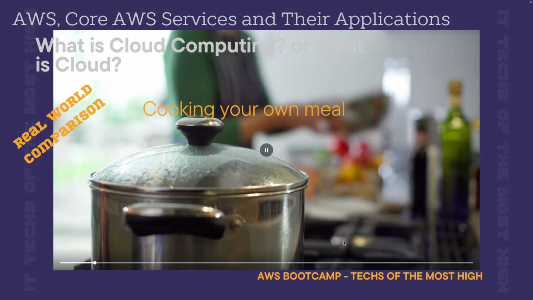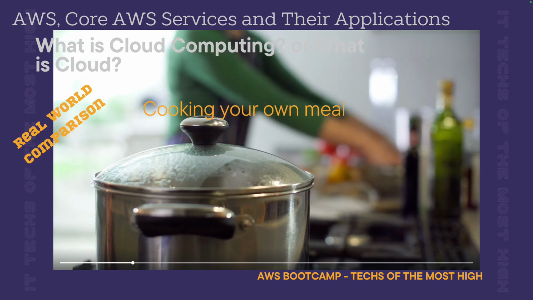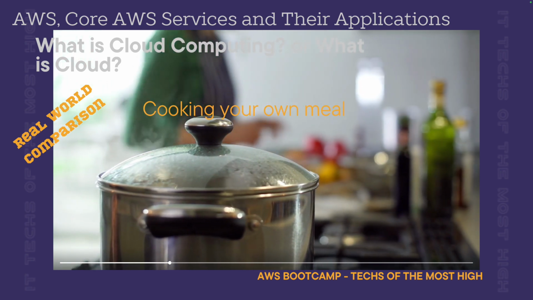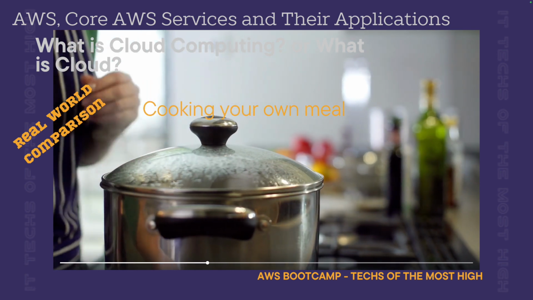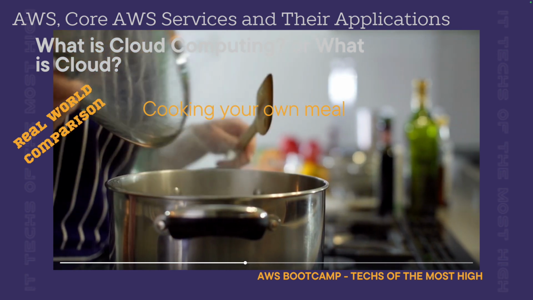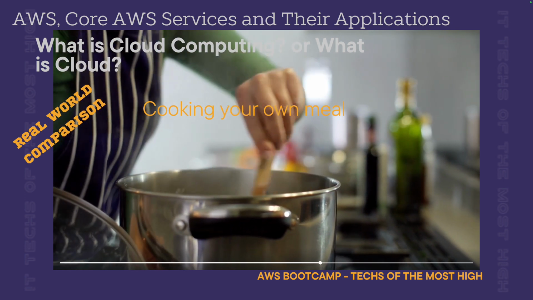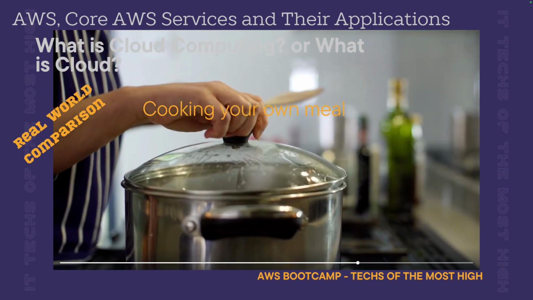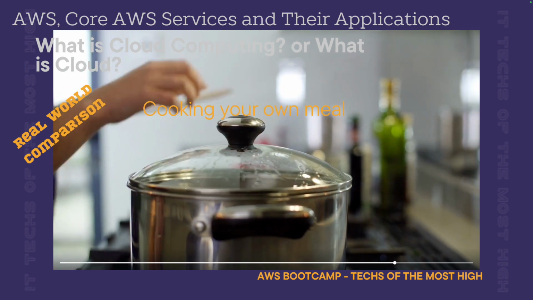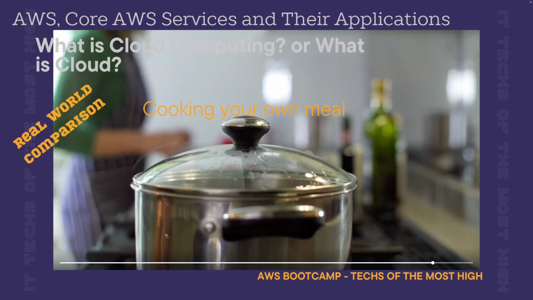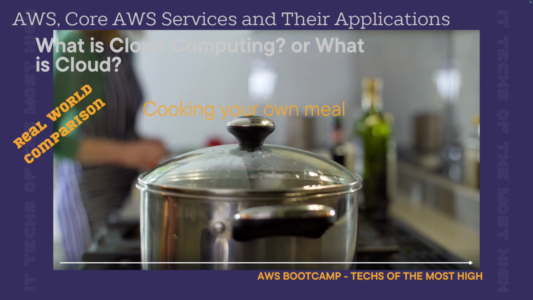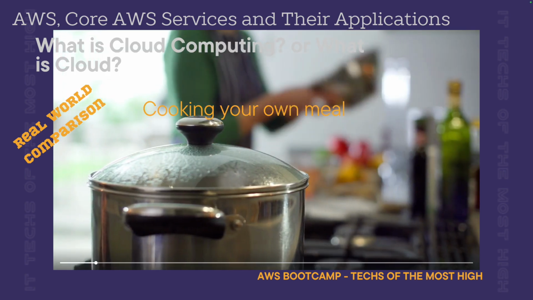So yeah, cooking your own meal. In order for you to cook your own meal, you have to plan. First of all, you have to think of what food you want to eat. Plan and list the ingredients that you need. Drive to the grocery store. Pick the groceries that you need. God forbid you forget one of them, you have to go back.